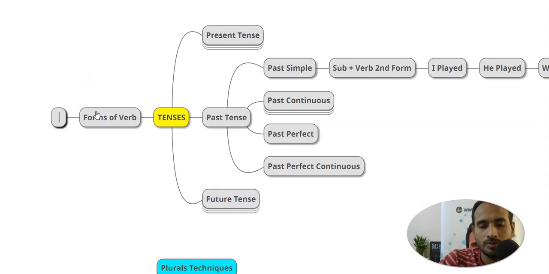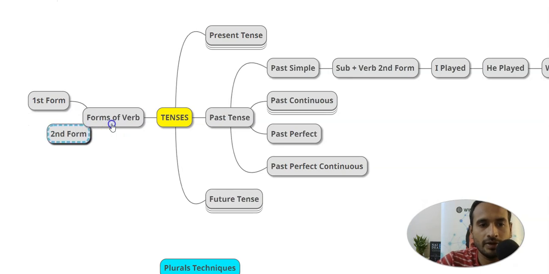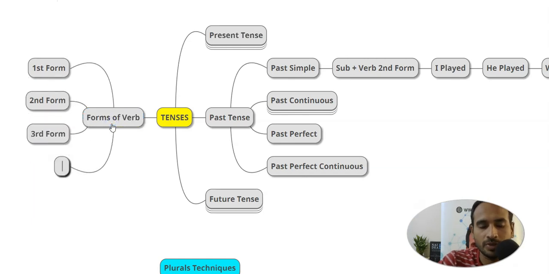First form, we'll go with this first form, and we have a second form. Okay, and we have a third form, right? And there is another form that we generally use, right? We make it verb ing. We use verb ing. तब यहाँ पे देखते हैं क्या होता है.